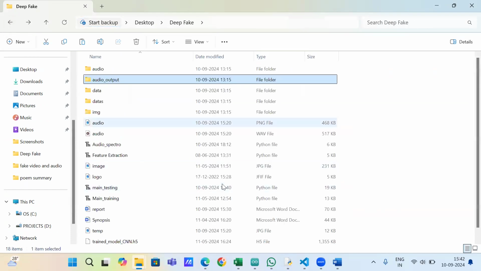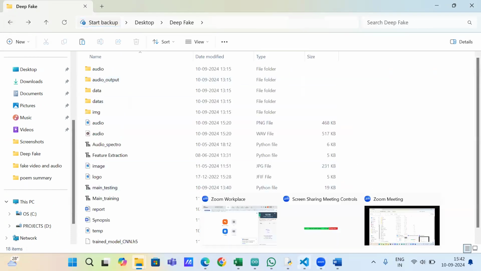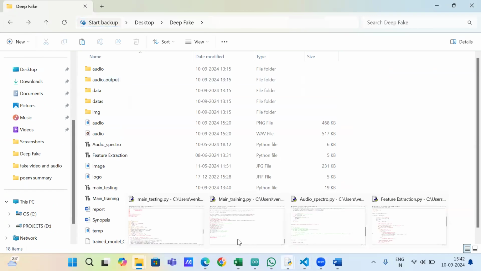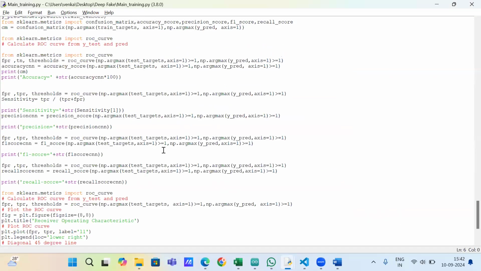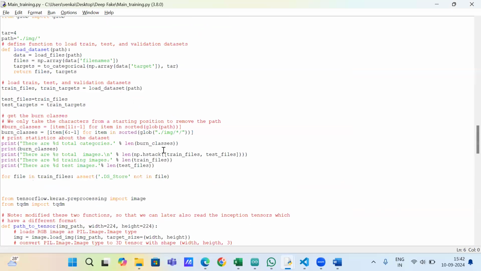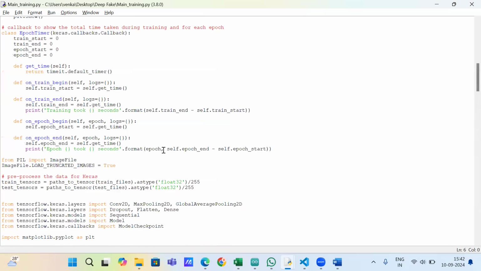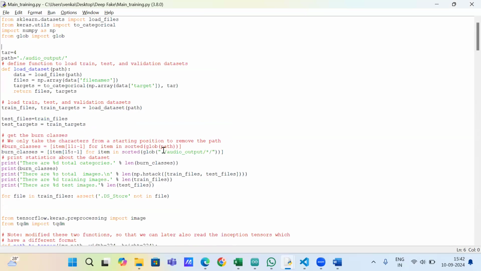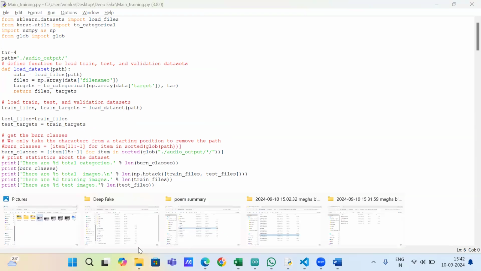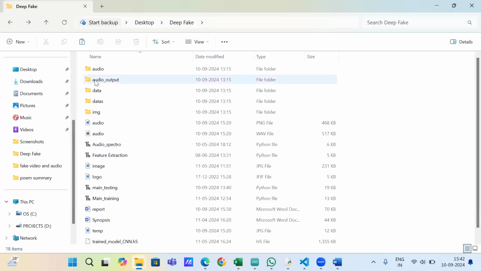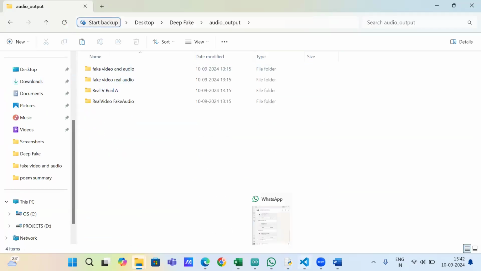Now, what I'm doing is I will take the audio output and train with it using the CNN model. That is nothing but a convolutional neural network. It's a neural network model. Based on that, I can train on all the spectrograms, and then I can detect whether the given video is real or not. Here, our target is 4, and our path is the audio output. This is our audio output. Our target is 4. This is what I have mentioned here.